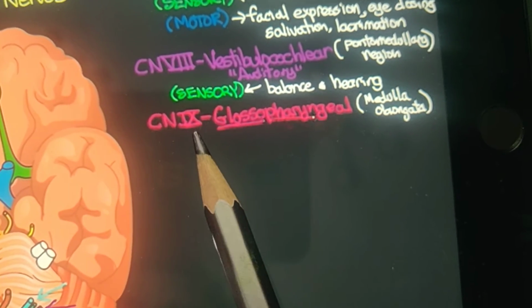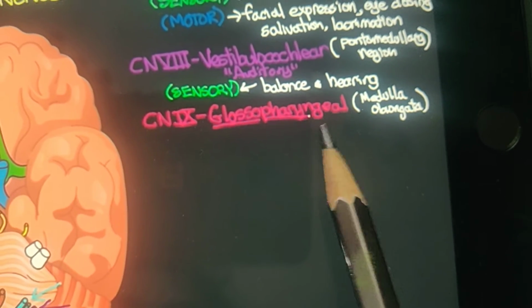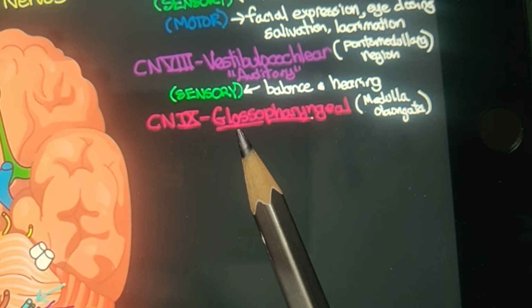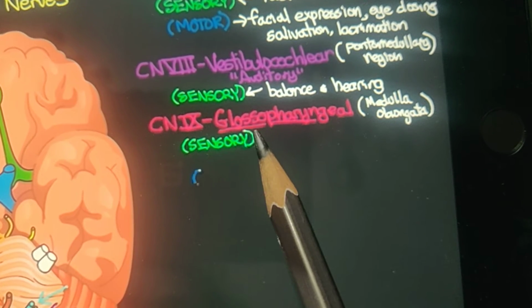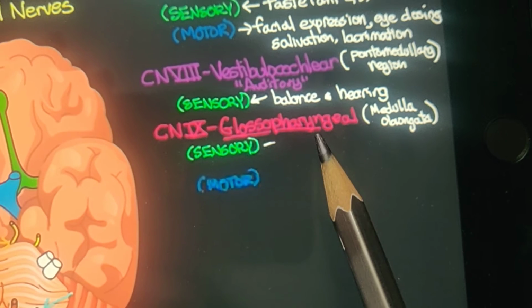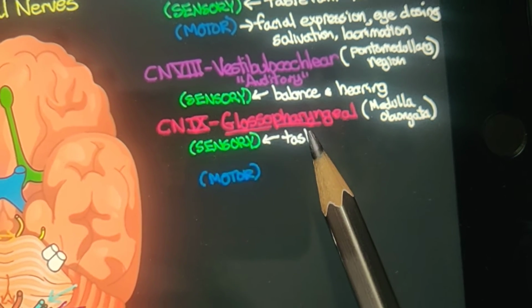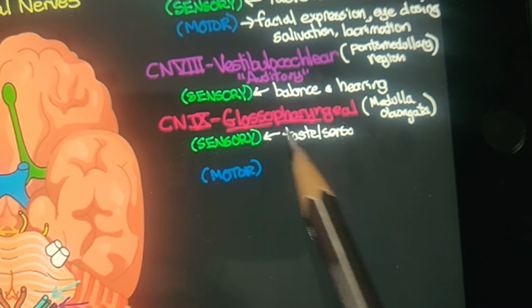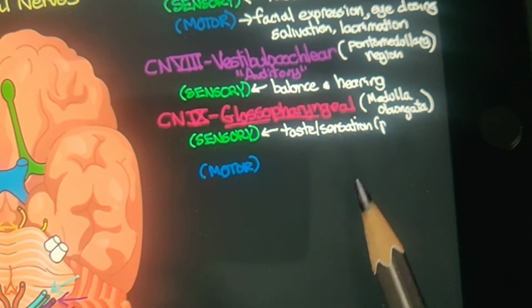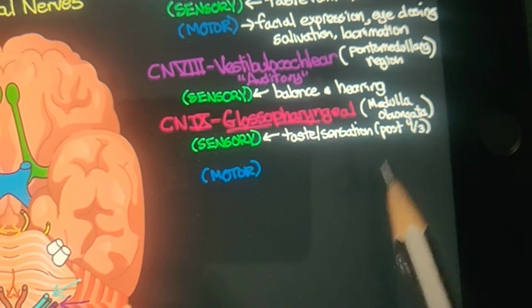Next comes the ninth, the glossopharyngeal. What do you mean by glosso? It's the tongue. Pharyngeal means our pharynx. So it is associated with taste and sensation of the tongue and the pharynx region.